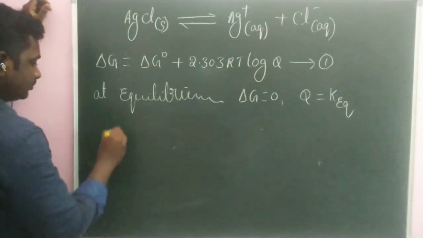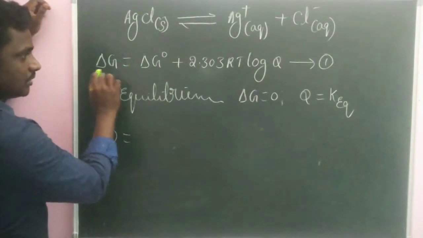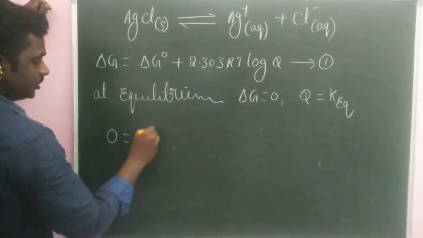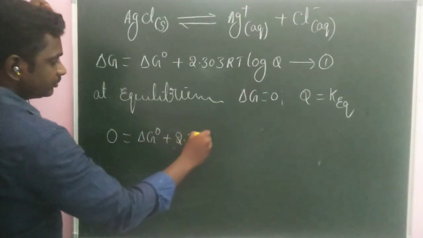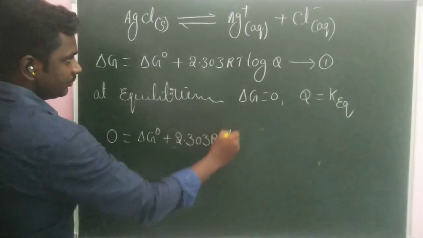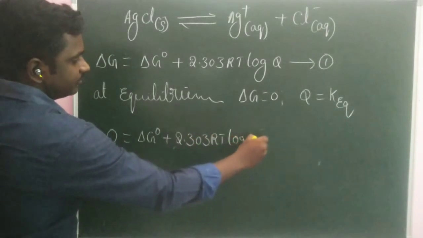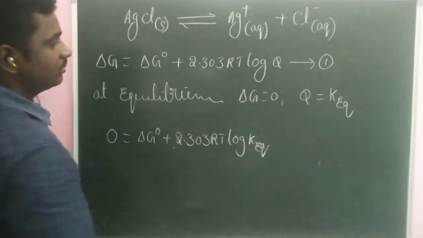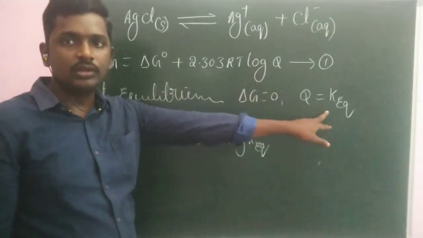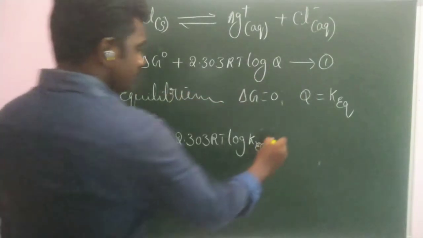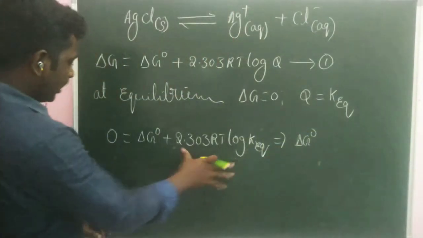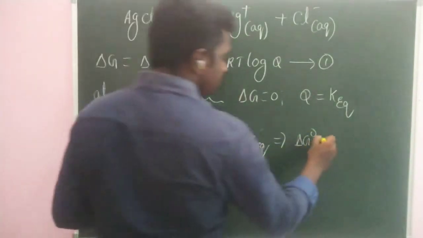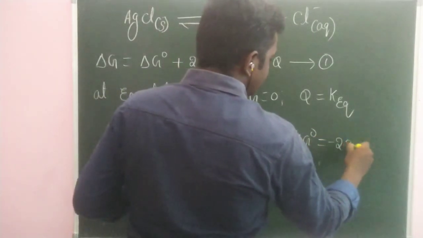Then we get delta G, the total change, is 0, equal to standard Gibbs energy plus 2.303 RT log K, the equilibrium constant, because the reaction coefficient becomes equal to the equilibrium constant. From this, taking the whole expression to the other side, it becomes negative: minus 2.303